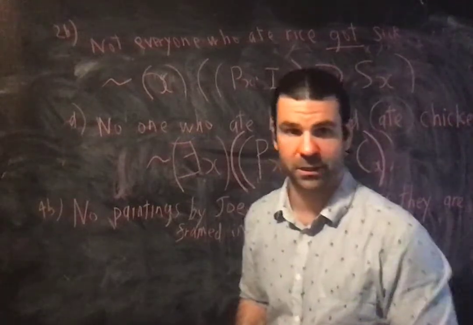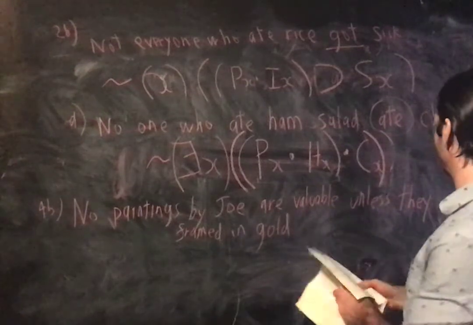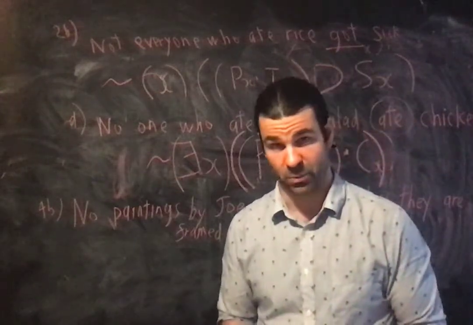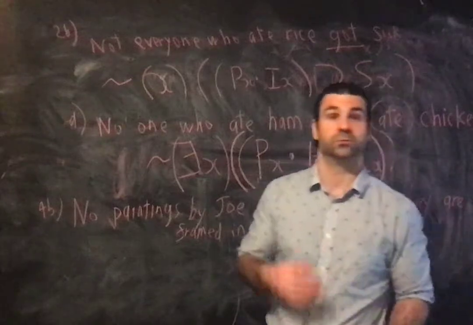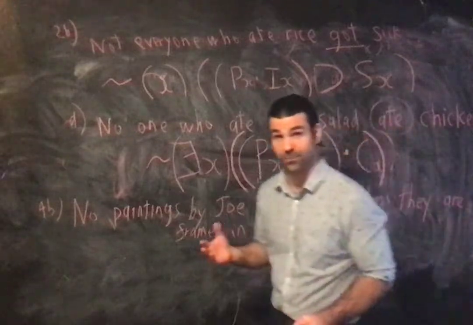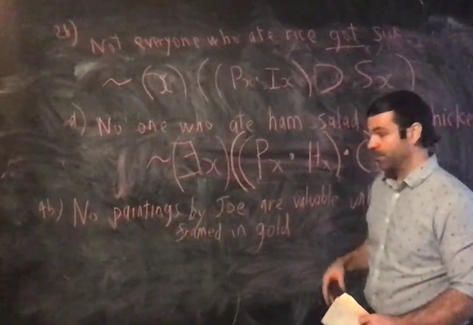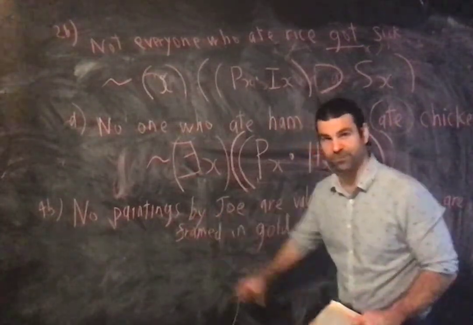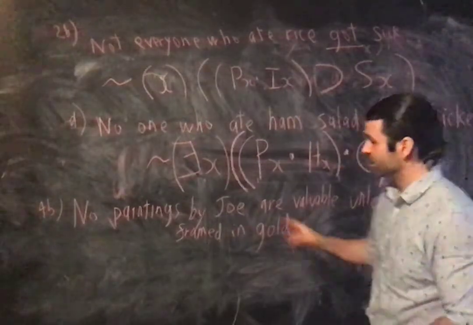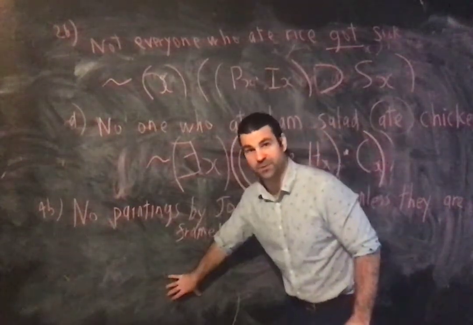Okay, all right, and finally, let's do 4b. No paintings by Joe are valuable unless they are framed in gold. This is a little bit similar to the really tricky ones that Klenk works out towards the end of her chapter 13 in the text. It's tricky mainly because it's an E form, because you've got the no here, none of them in the subject class or in the predicate class, but you need to rephrase it. So what we're going to do, like what Klenk does at the end of Unit 13, is put down the universal quantifier, write down the subject and then rephrase the predicate.